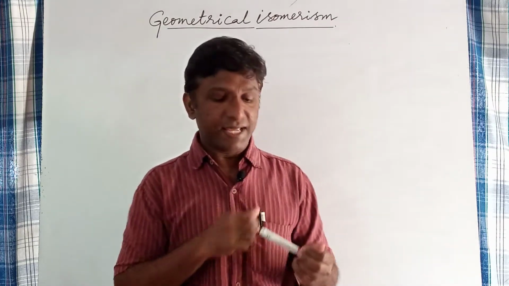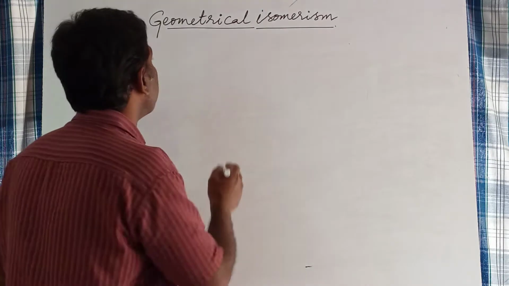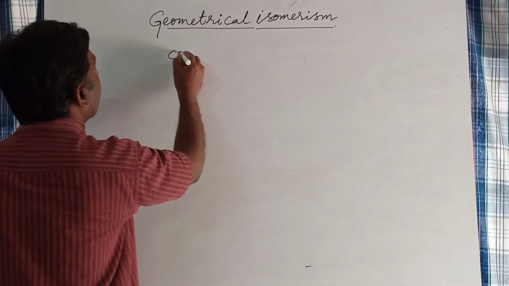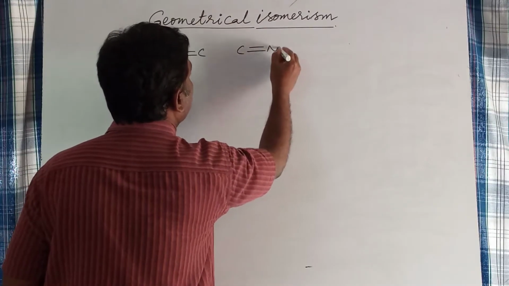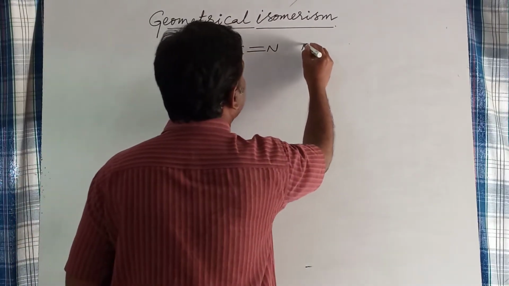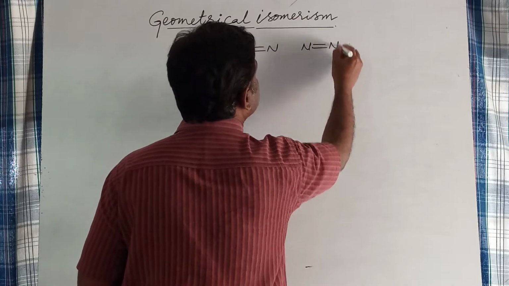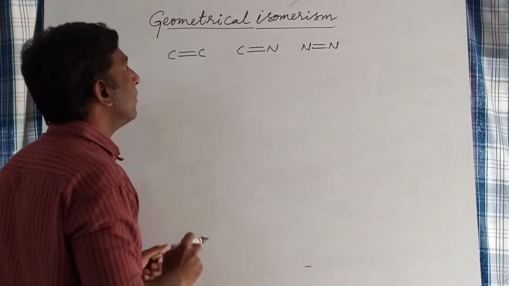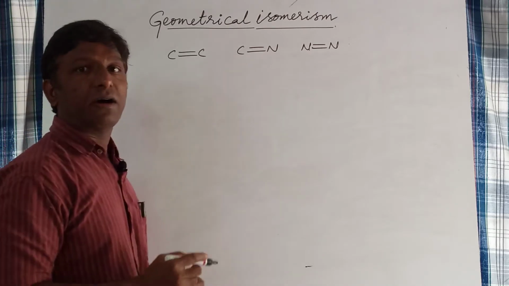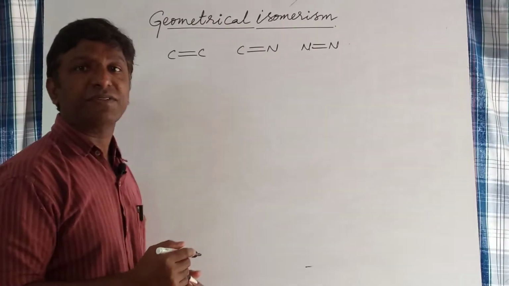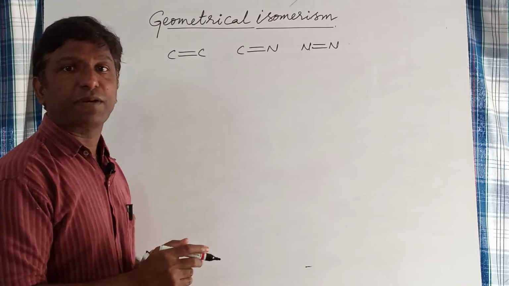So let us see the types of double bonds: carbon-carbon double bond, carbon-nitrogen double bond, and nitrogen-nitrogen double bond. Due to restricted rotation of double bonded atoms, two types of different arrangements are possible.